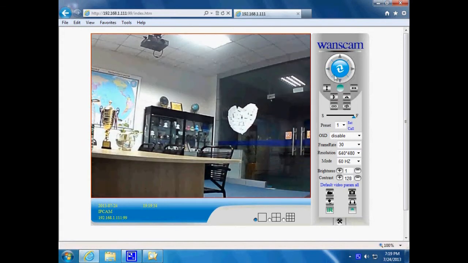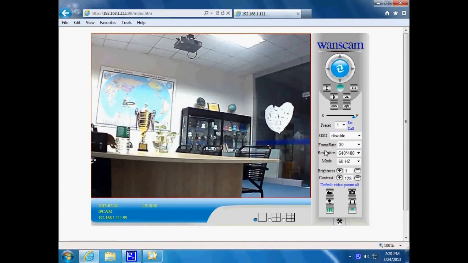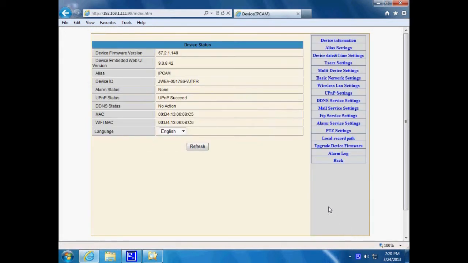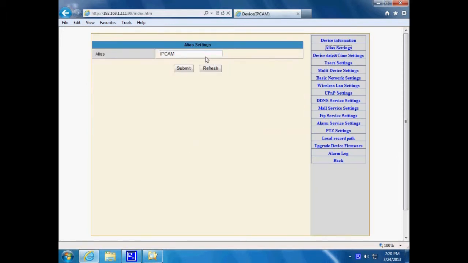Here is the operation interface. Record button, snapshot, talk, listen, IR control, signal lamp. Let's go to the background settings. Here is the device status, device firmware version, and device ID. Device ID is the P2P ID. Here you can also choose the language. Here you can name your camera.